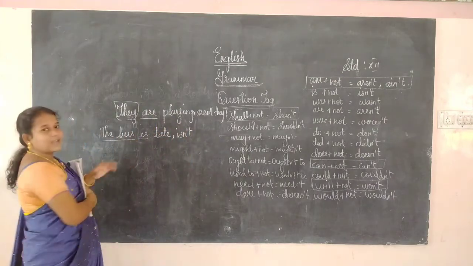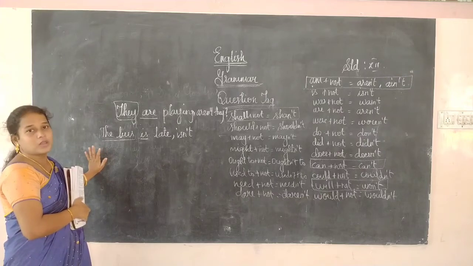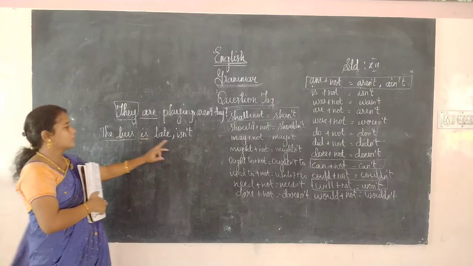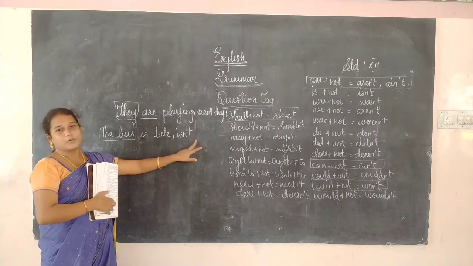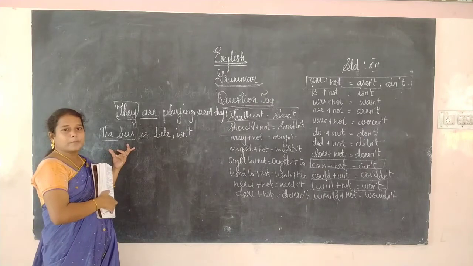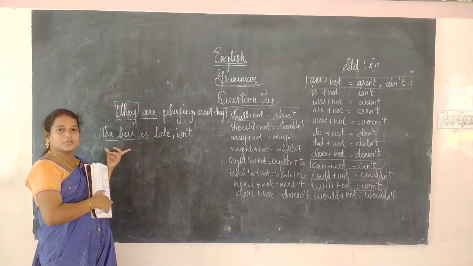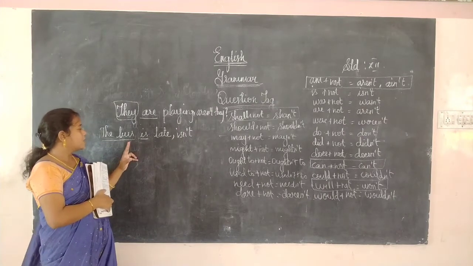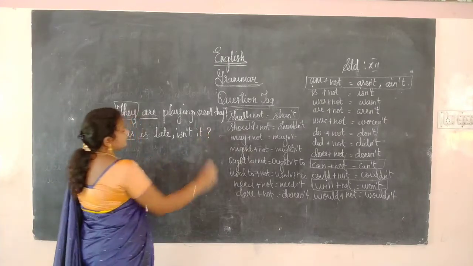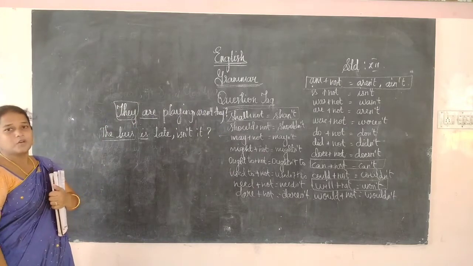Okay. The bus. Here they have given the common noun, the bus. So this noun we have to change into a pronoun. We should use only the pronoun, not the noun. So for the common noun we have to choose the respective pronoun. The bus is a thing, so we have to use it. So: isn't it? Okay.